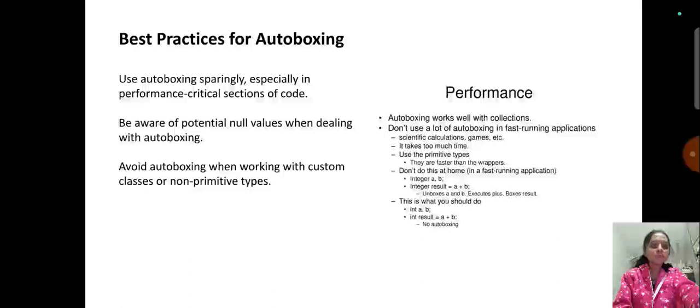Next, use the primitive types. They are faster than the wrappers. Don't do this in fast running applications: Integer a, b; Integer result = a + b; this unboxes a and b, executes plus, and boxes the result. This is what you should do: int a, b; int result = a + b, and it is no autoboxing. This is how we handle performance and best practices of autoboxing.